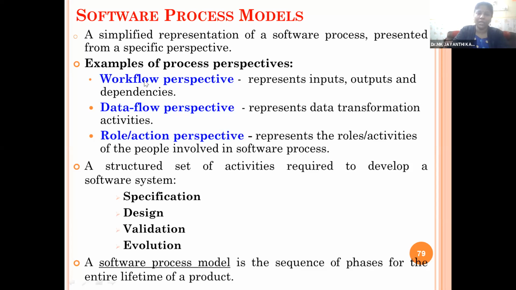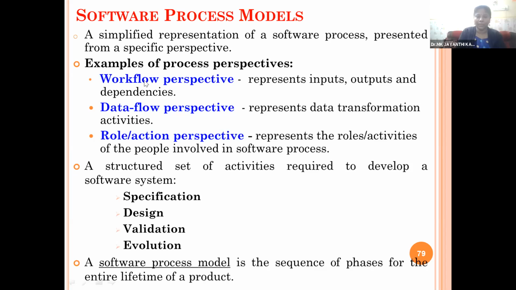And the role and action based perspective represents the roles and activities of people involved in the software process. Here we have all the people involved in the software development process, and roles are assigned to each and every person. The designer will take care of the design activities, the software analyst will take care of the analysis activities, the programmer will take care of the programming and coding aspects, and the software testers will do all the testing operations.